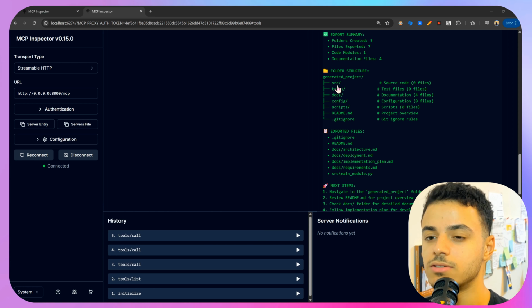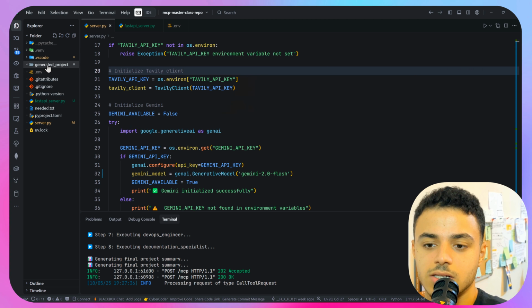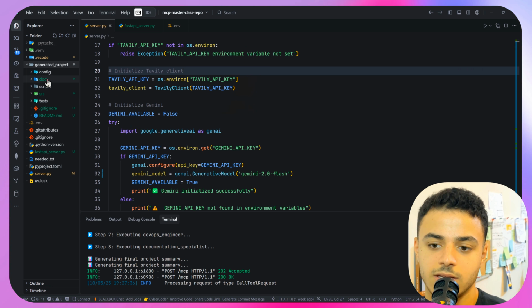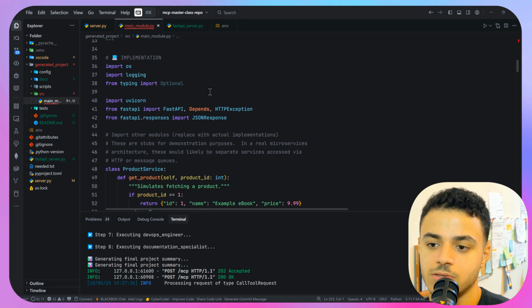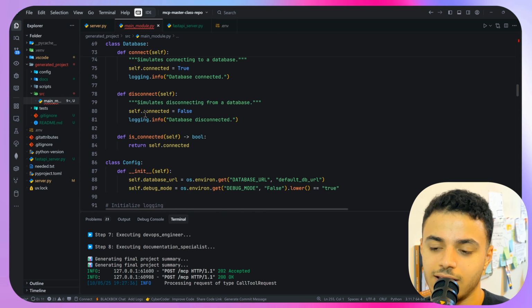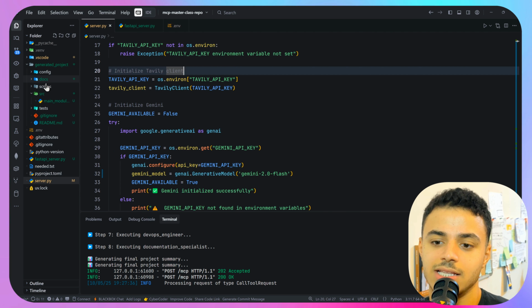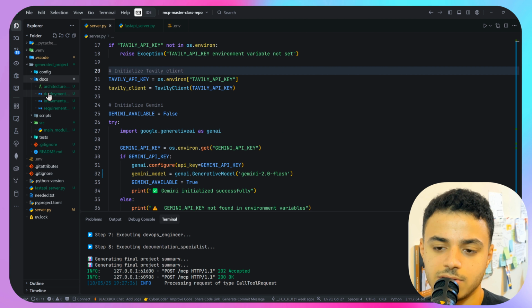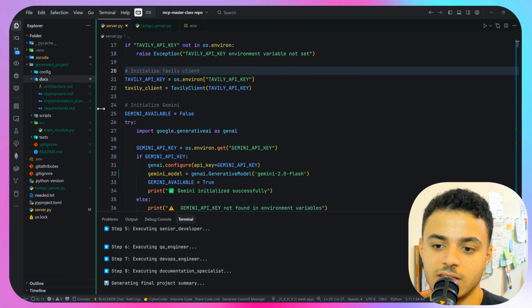So let's move to the root directory. So we have this new folder called generated project, and we have the generated script for this API with the functions and with the classes, class product service, user service, and everything, I guess. And we have docs, which has all the documentation needed for this project.